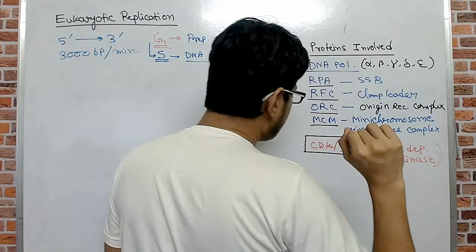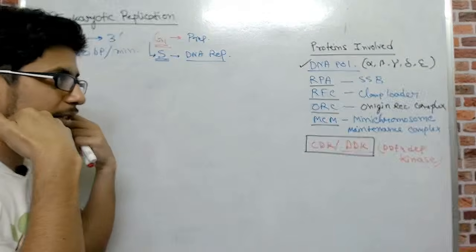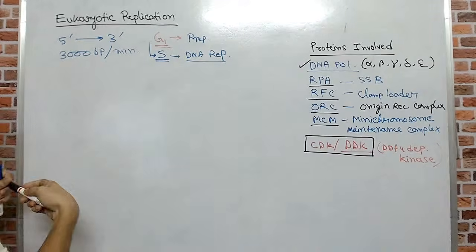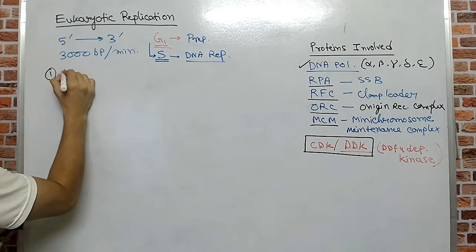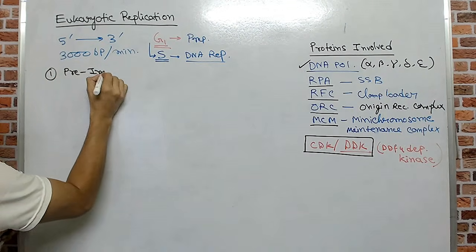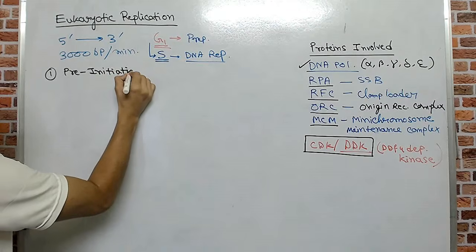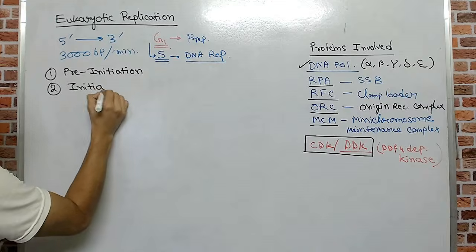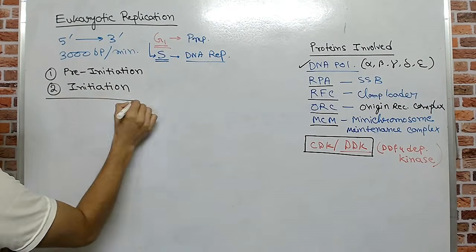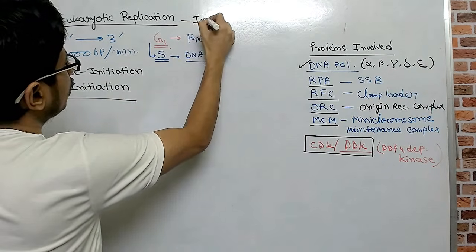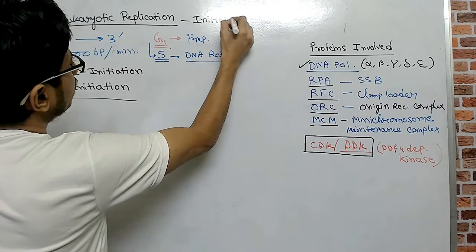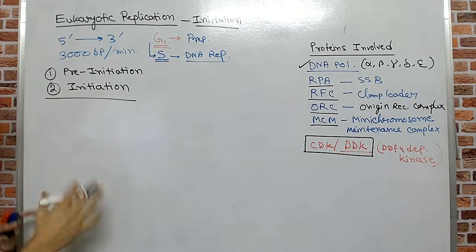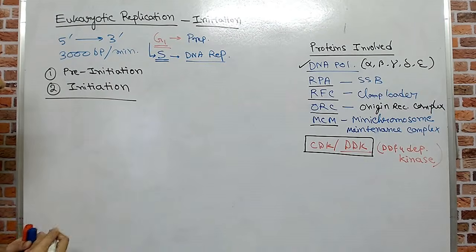How exactly? Let me give you a simple idea. If you think about eukaryotic DNA replication, we can divide it into different stages. So stage 1 is the pre-initiation complex, and the second one is the initiation. If you are talking only about the initiation of DNA replication in eukaryotes, then there are two steps: pre-initiation and initiation.